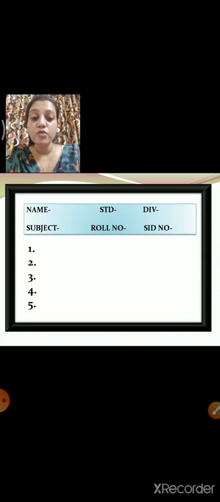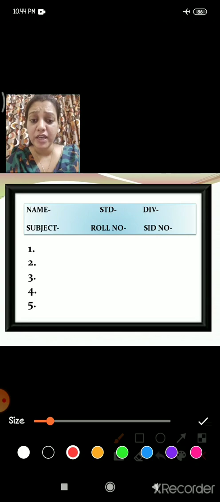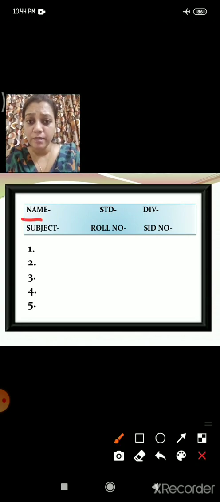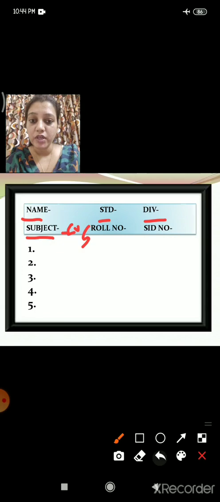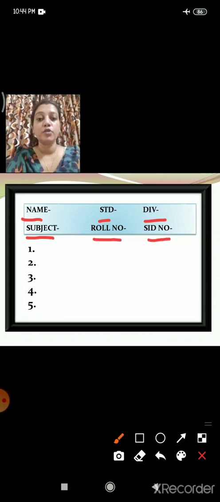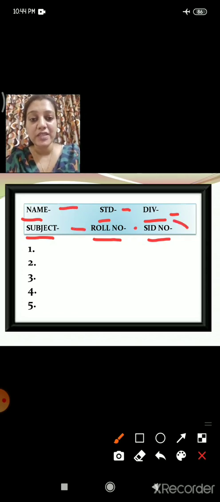And what are you going to write on that paper first? Listen to me very carefully. Your name, standard, division, subject. The subject is EVS, right? So you will write the subject here, then roll number and SID number. You know your name, you can write your name. You know your standard and division. You know the subject and roll number also. Only the SID number, tell your mummy or daddy to write it for you.